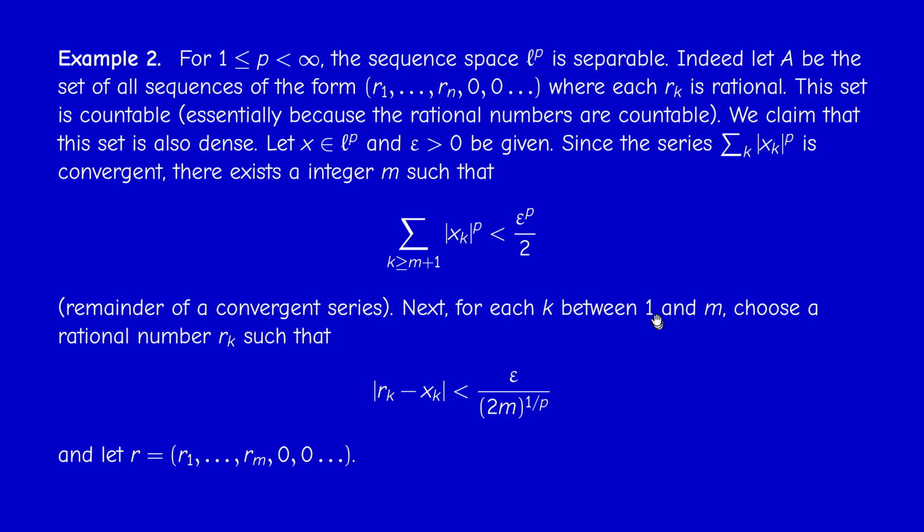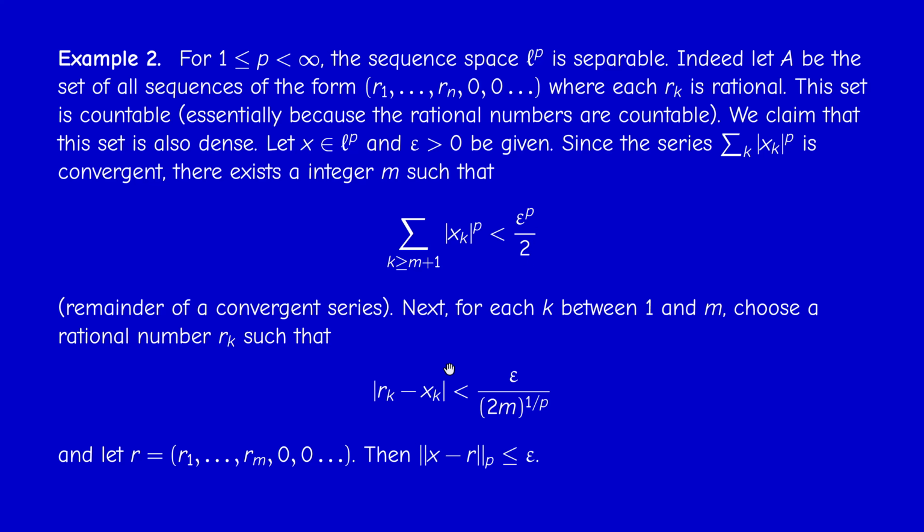Now if k is between 1 and m, since we can approximate real numbers by rational numbers, for each k between 1 and m, I can pick a rational number rk whose distance in R to xk is less than epsilon over (2m)^(1/p). And now I take r to be the sequence of coordinates r1, ..., rm, and 0 starting from m+1. When you raise this to the power p, we get epsilon^p over 2m. When you do the summation from 1 to m, you get epsilon^p over 2. And when you do the summation from m+1 to infinity, you get less than epsilon^p over 2.